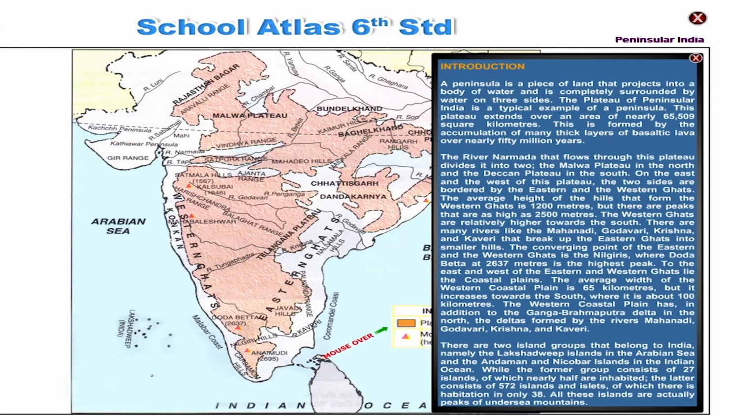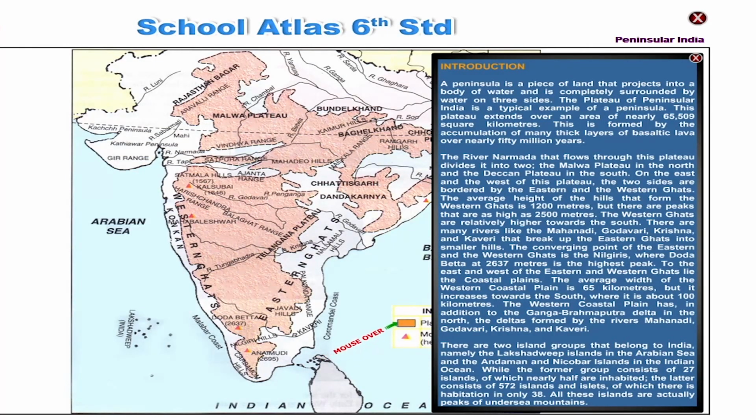There are many rivers like the Mahanadi, Godavari, Krishna and Kaveri that break up the Eastern Ghats into smaller hills. The converging point of the Eastern and the Western Ghats is the Nilgiris, where Doda Beta at 2,637 meters is the highest peak.